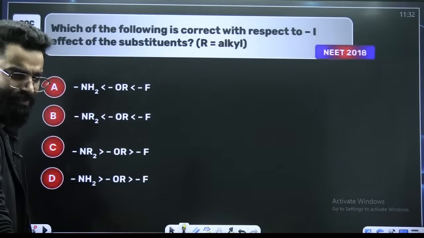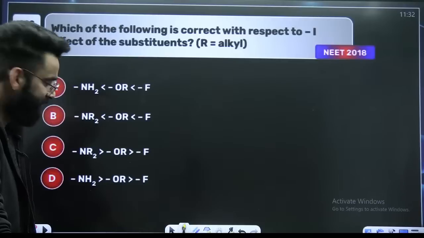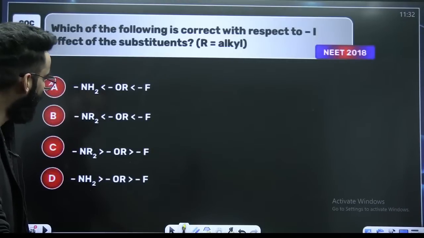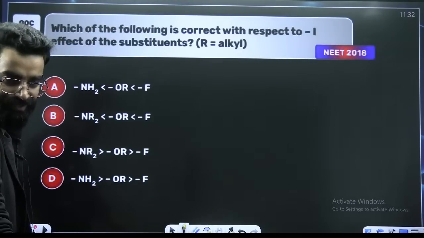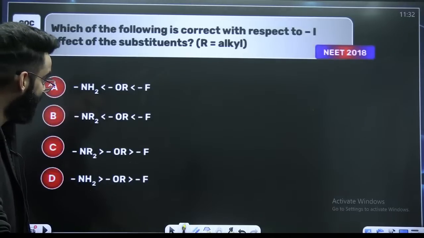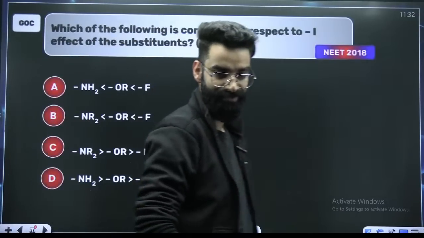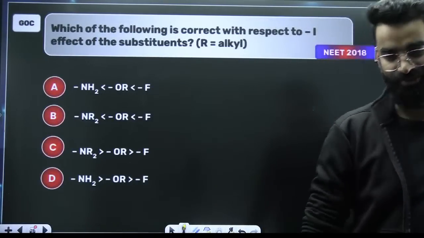Solve it. I mean, there is nothing to solve here, yaar. Some are saying C. Some are saying D. Guys, it is minus I. Please, use some common sense.